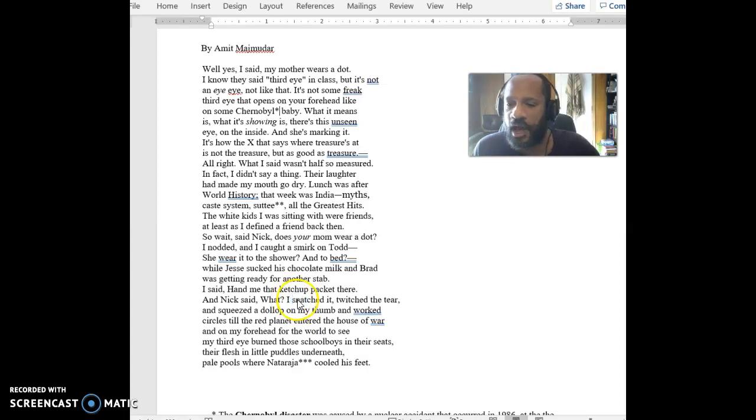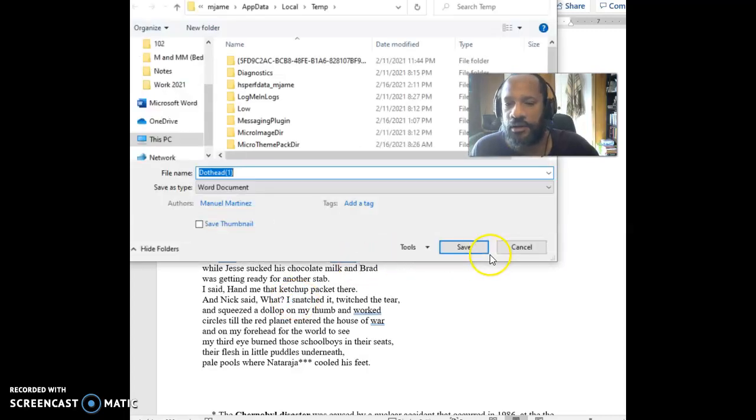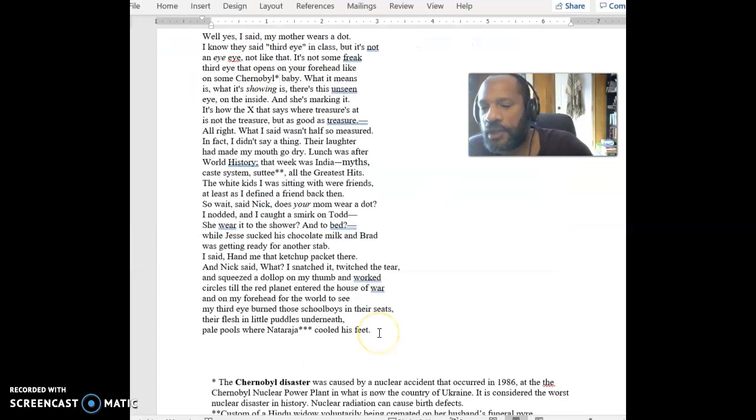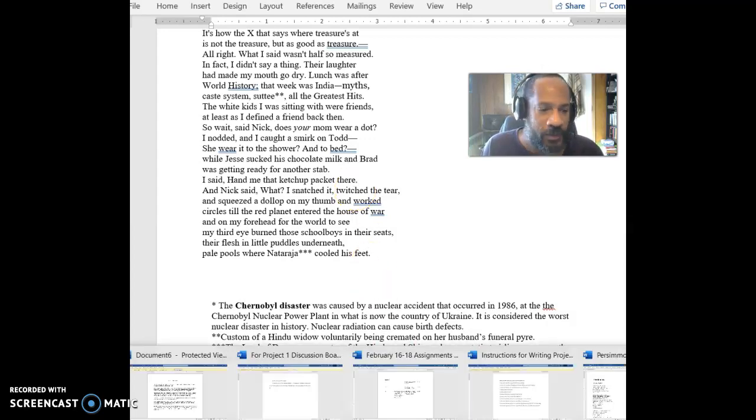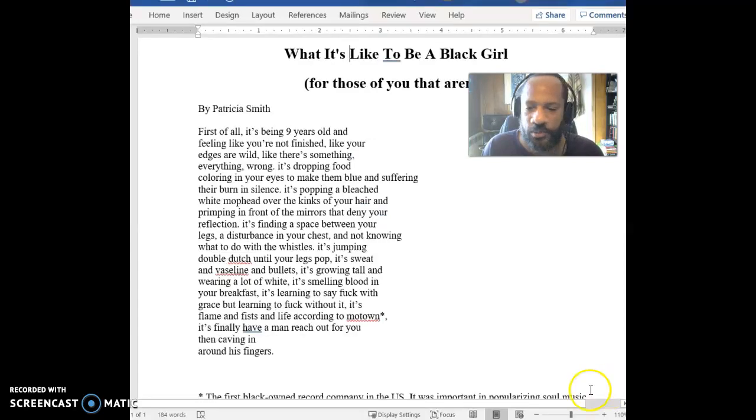So we can see that Nataraja is going to be a god, and so it's like he's turned these schoolboys into pools where Nataraja is going to put his feet. So what's going on in that situation? Again, it's potentially confusing, but there are some specific questions that you might be able to ask in the discussion board and see what somebody else potentially comes up with. If we look over at this other poem, What It's Like to Be a Black Girl,